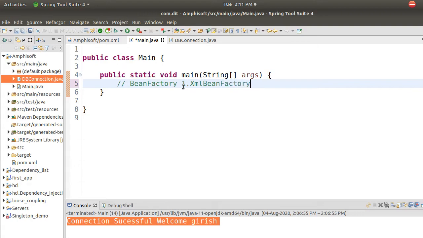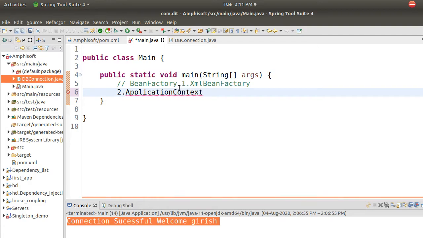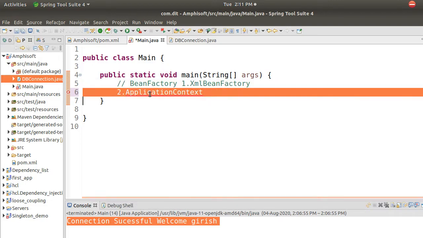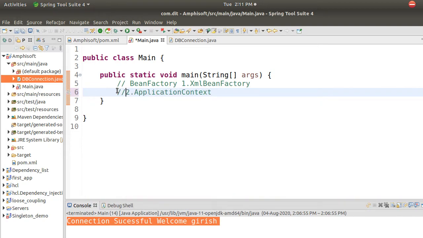Okay, so one is XML bean factory, and the second one, which is very important, is application context. So these are the two interfaces available: one is XML bean factory, another one is application context. Using these two, these two will act as